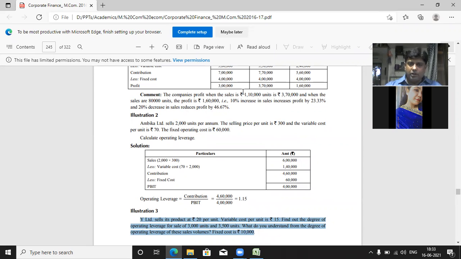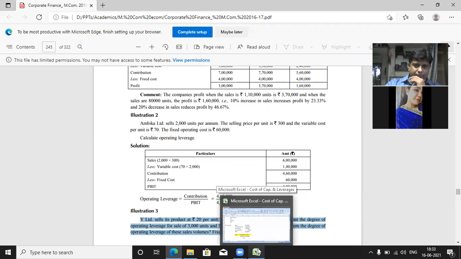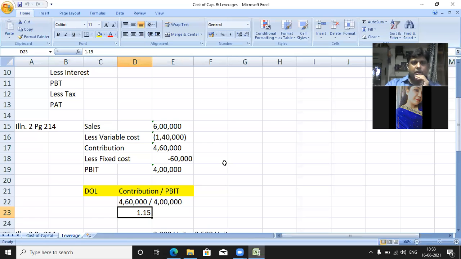Selling price 20 per unit, variable cost 15 per unit. Find the degree of operating leverage for 3,000 units and 3,500 units. Fixed cost is 10,000. So 3,000 into 20 comes to how much? 60,000. 3,000 into 15 is 45,000.